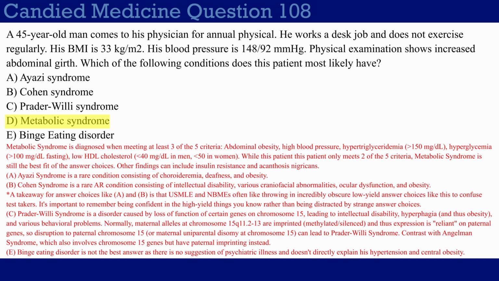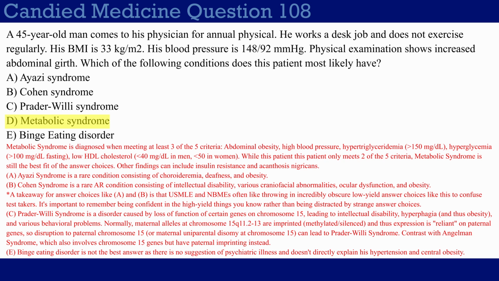But like I said, what you need to know about Prader-Willi syndrome is that it involves maternal imprinting. So normally for chromosome 15, certain genes are essentially silenced. They're imprinted, methylated, silenced. You can use one of those terms for the maternal chromosome. So essentially what happens is that you're quote unquote reliant on the paternal genes for that particular section.